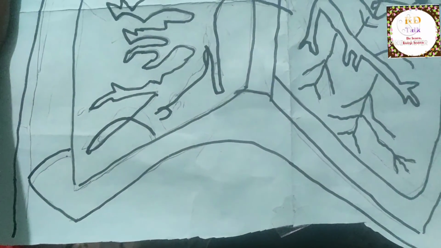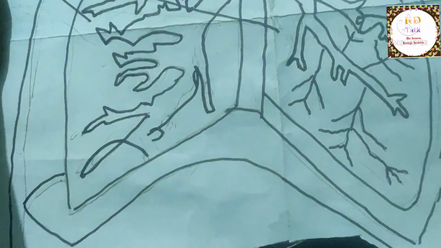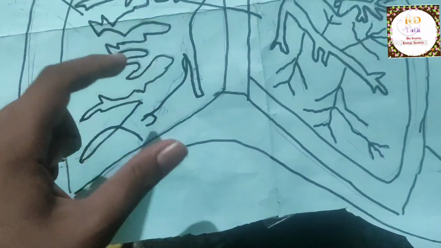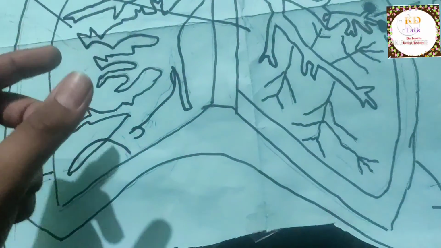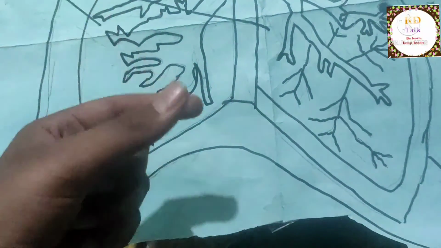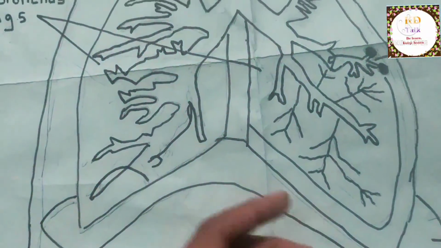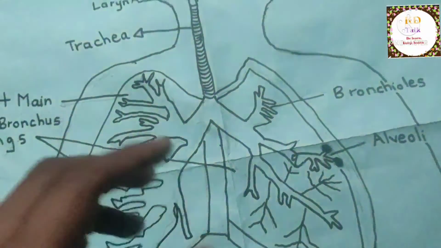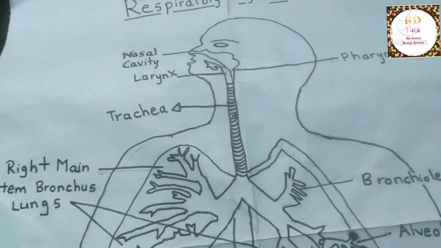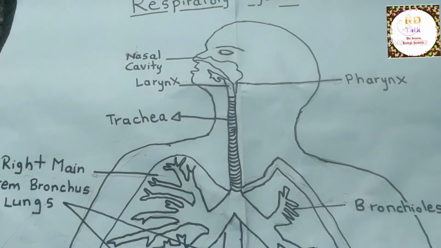When we take the air inside, the pressure of the diaphragm on our lungs decreases, and when we exhale the air, the pressure of the diaphragm increases again. This is the process of our whole respiratory system.